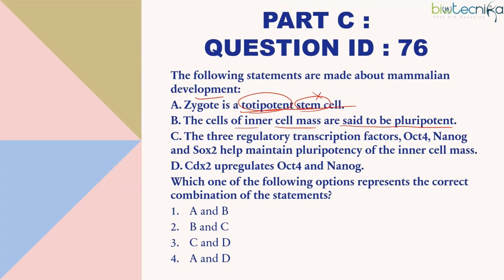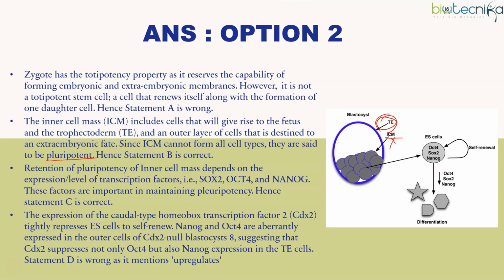So here they are saying that the cells of the inner mass are said to be pluripotent. Yes, the answer is right. So either A and B or B and C. Anyways, A is wrong, so the correct answer is option 2. C is also right. Three regulatory transcription factors, OCT4, NANOG and SOX2, help maintain pluripotency of the inner cell mass.